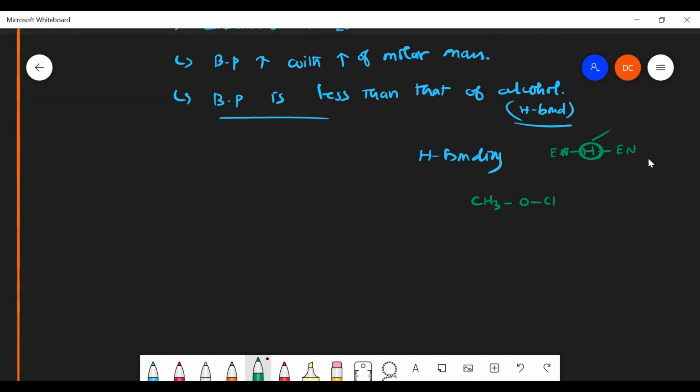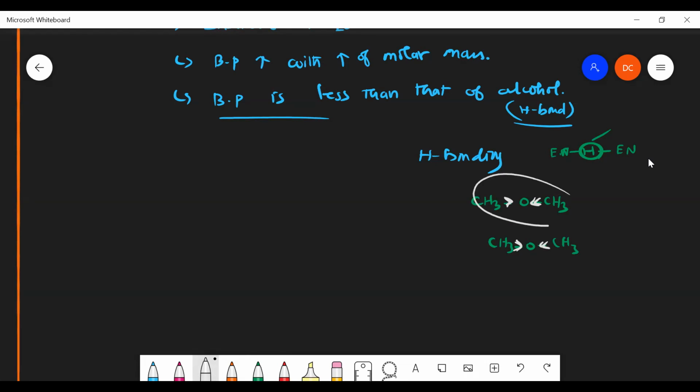Here CH3OCH3 is there. There is no highly electronegative element in between them, so there is no hydrogen bonding. These electrons are completely satisfied because of the donating groups, so no need to form any hydrogen bonding with water.